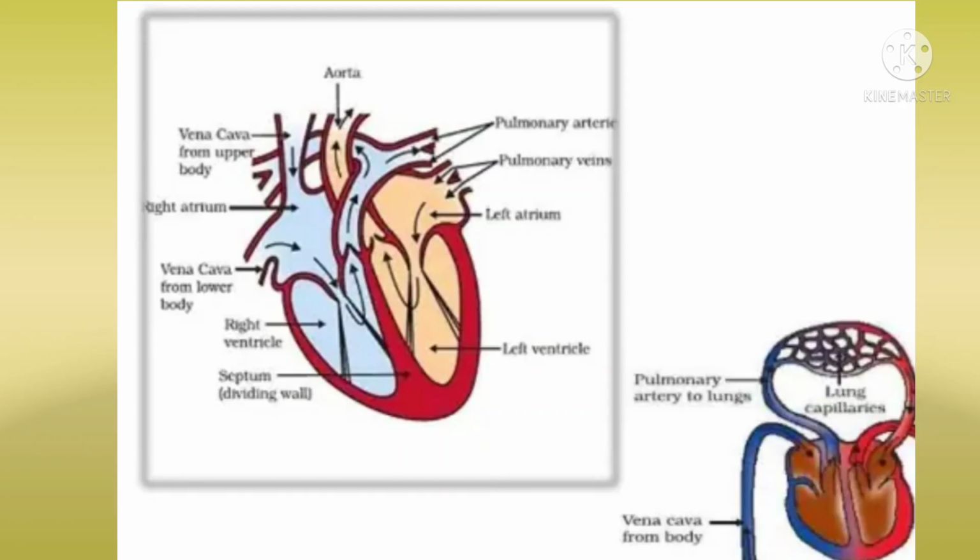Harvey also showed that the other idea was impossible. Suppose that the blood was used up in the body and that new blood was formed. He measured how much blood the heart pumped in one contraction and also counted the number of contractions.